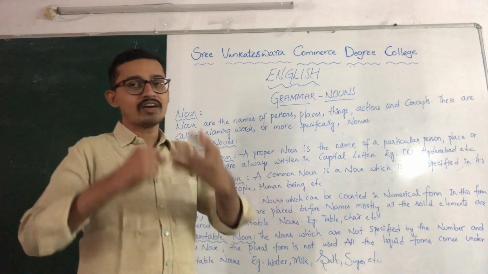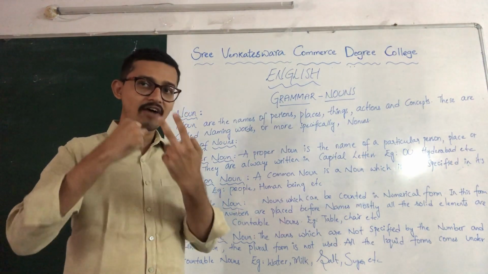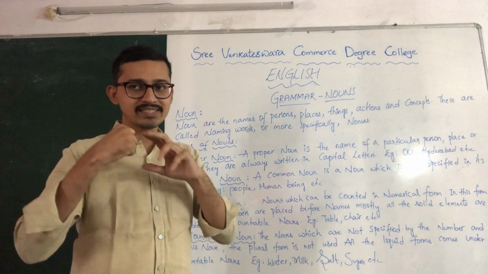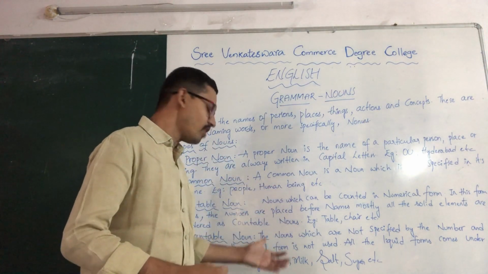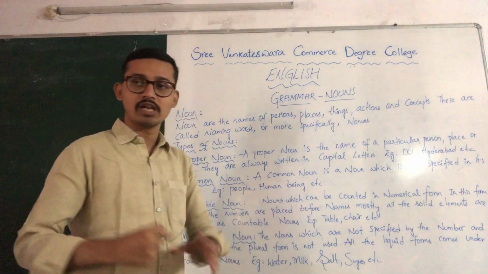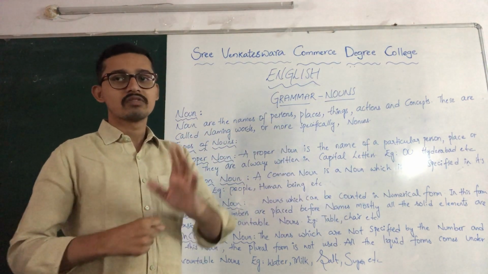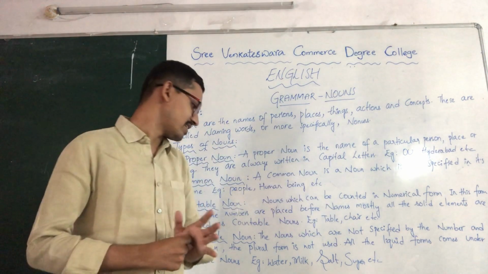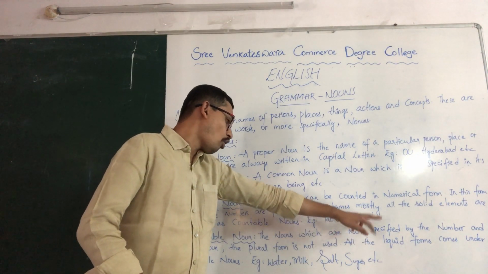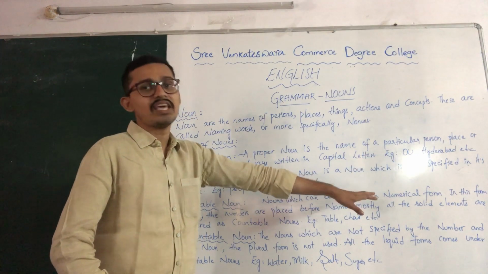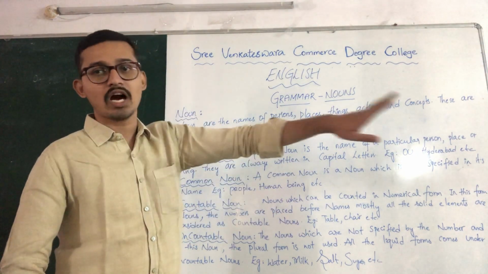In these nouns, the plural form is not meant. Generally, what is a plural and what is a singular? Singular means having a single one. Plural means having more than one. So in this uncountable noun, there is no existence of plural form. There is only a single thing. And the most important thing you should remember is that all liquid forms mostly come under uncountable nouns. The liquid forms cannot be counted.